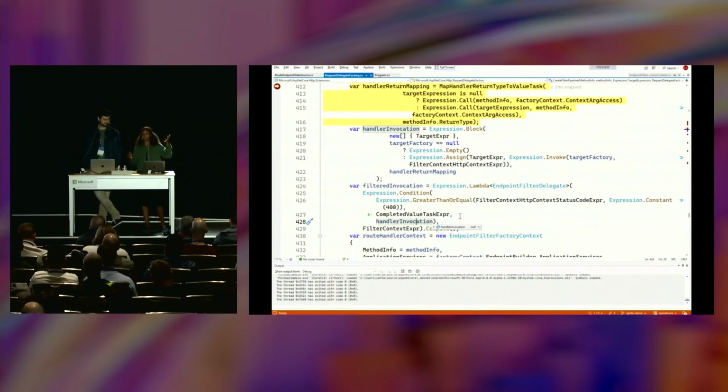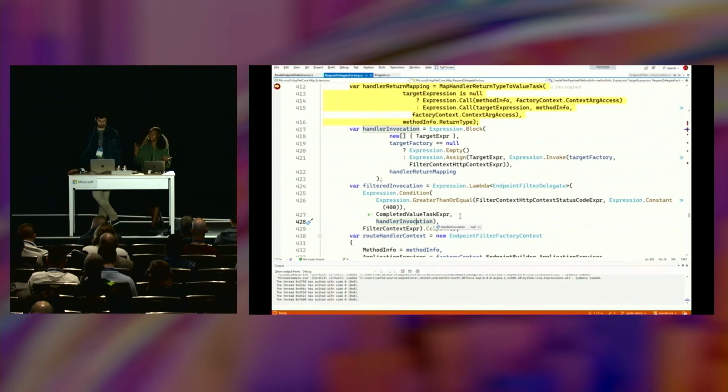Binding might fail for some reason. For example, if there's mismatched optionality, you say that a parameter is required, but you don't actually provide it in the request. When that's the case, your status code on your HTTP context gets set to a 400. Your filters will still run and be able to examine that 400 status code, but your route handler will not.